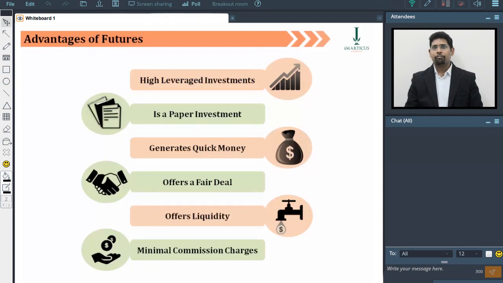The next advantage is that futures markets are very liquid. There is a huge amount of contracts traded every day. This ensures that market orders can be placed very quickly, as there are always buyers and sellers of a commodity. For this reason, it is unusual for futures prices to suddenly jump to a completely different level, especially on the nearer term contracts. Finally, in futures contracts, the commission charges are very small compared to other investments such as equity and debt, and are also paid once the position ends.